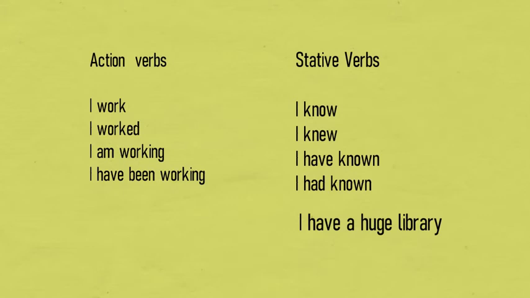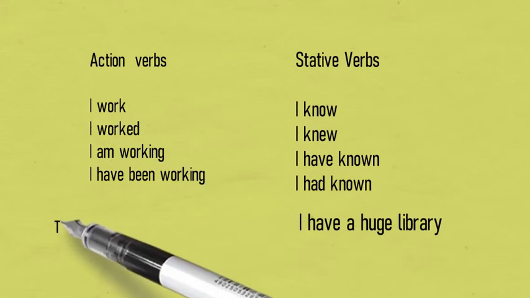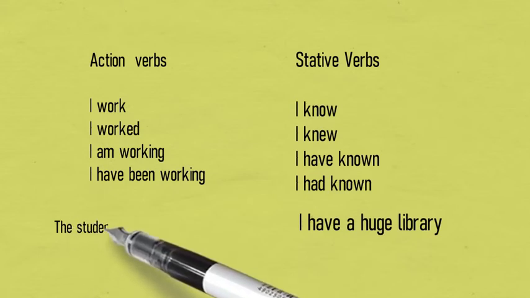Now let's discuss some more examples. I have a huge library. So you can see that in this sentence, we are not doing anything. There's no action. The state verb is have, because we are telling about a situation, that we have a huge library.